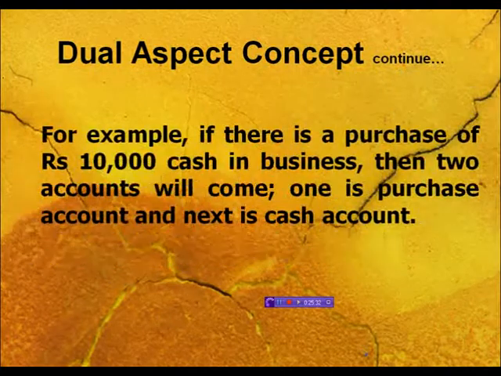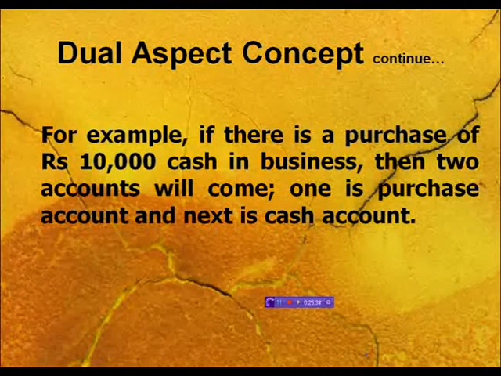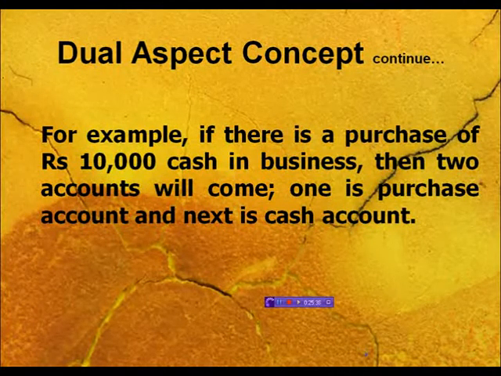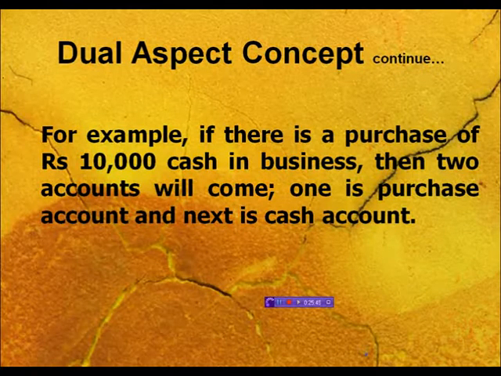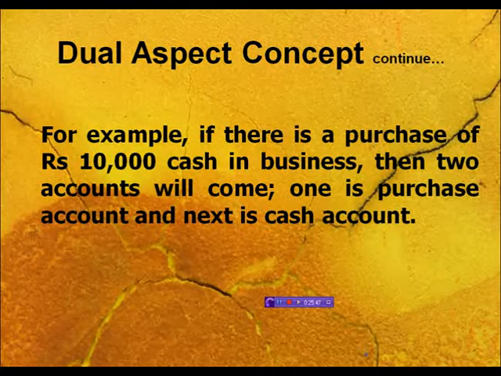For example, if there is a purchase of rupees 10,000 in cash in a business, then two accounts will come. One is the purchase account and the next one is the cash account. If you are going to buy some goods and you are paying 10 lakh rupees, it means you are getting goods and you are paying 10 lakh rupees. So two accounts will be simultaneously affected.